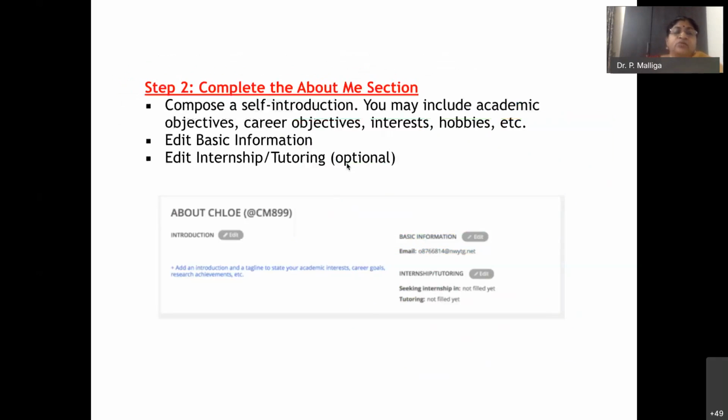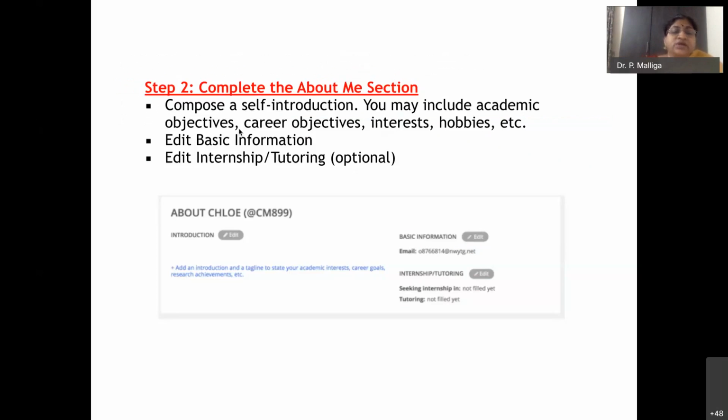Then you have to say about yourself. You introduce who you are. You may include your academic objective, your interests, your career objectives, your hobbies, everything.